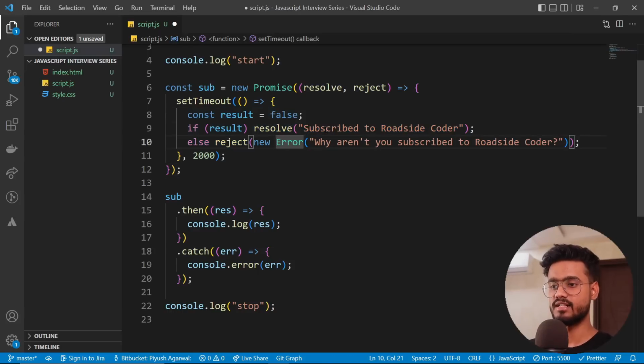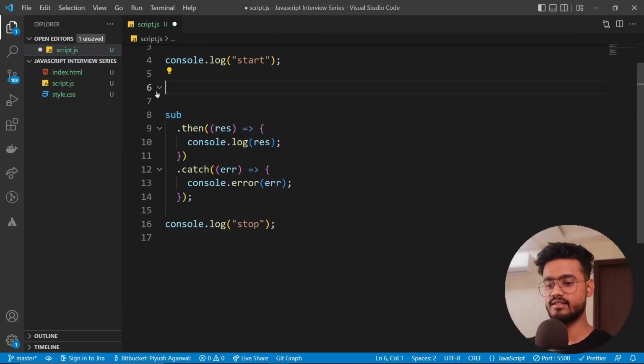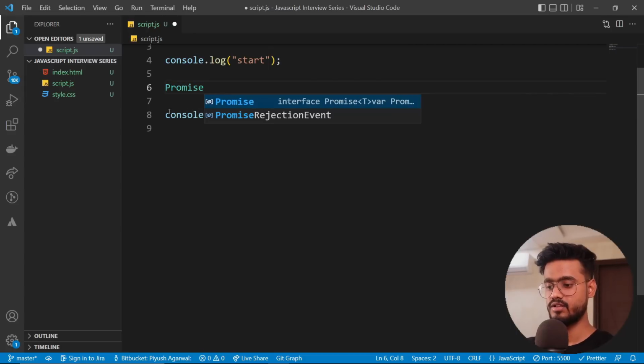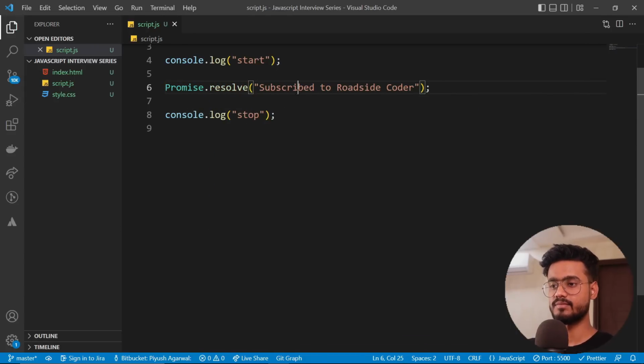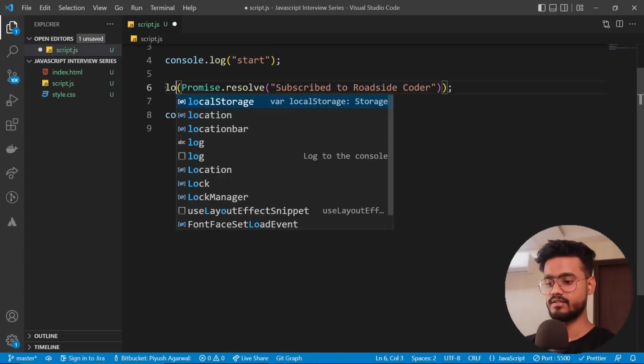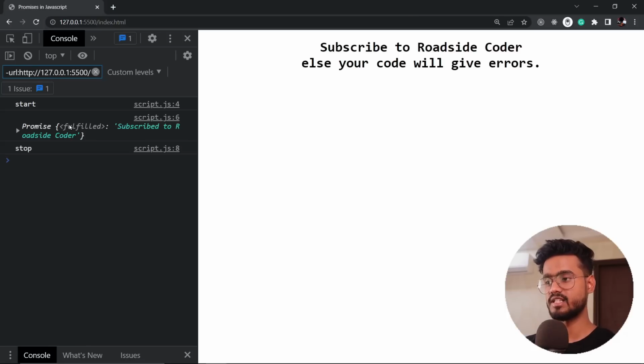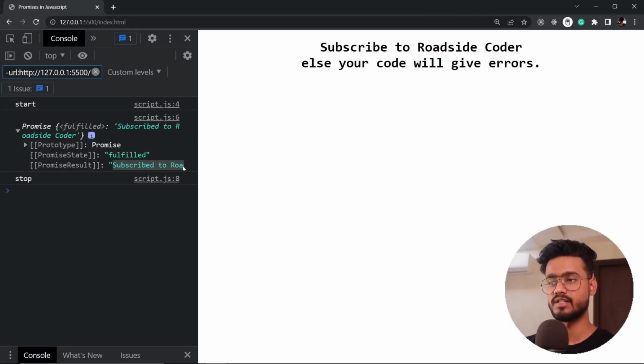Now let's say we were supposed to resolve this promise directly without needing to have all of these conditions. What we can do directly is say Promise.resolve, and inside of this I'm going to give this message. This will work exactly the same. This will return us a new promise with this fulfilled state. If I just directly print this, you're going to see that we get a promise object, but this will be by default fulfilled and subscribed to Roadside Coder.